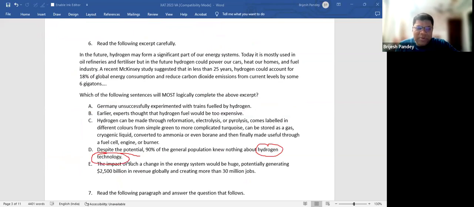I mean, it's quite possible you might say, "Sir, yes, this is going right." I will put it like this. Despite the potential, a recent McKinsey study suggested that in less than 25 years, hydrogen would account for 18% of the global energy consumption and reduce carbon dioxide emissions from current levels by around 6 gigatons. And then you say, despite the potential, 90% of the general population knew nothing about this. This is where the new idea comes.